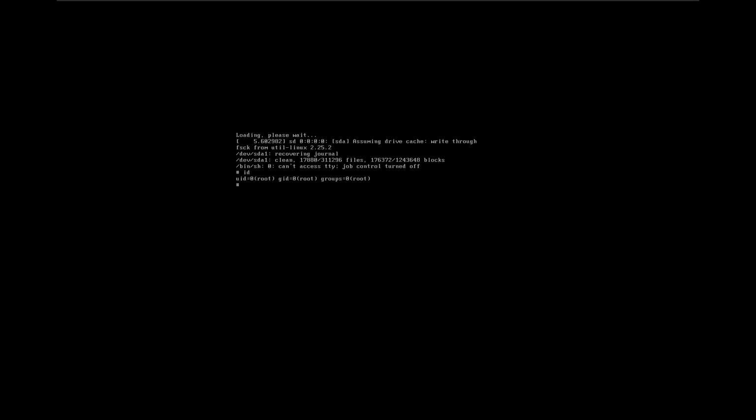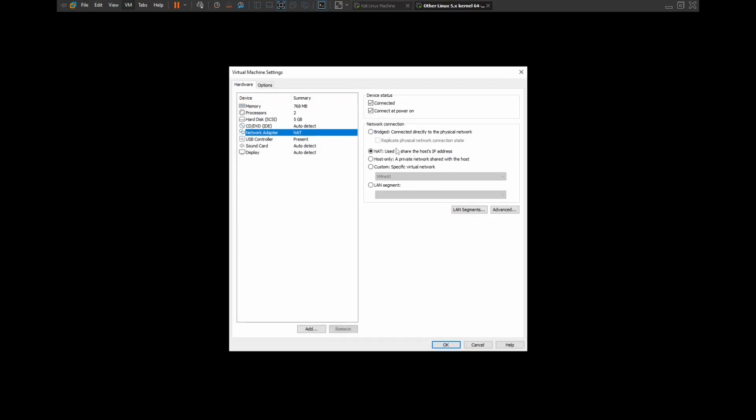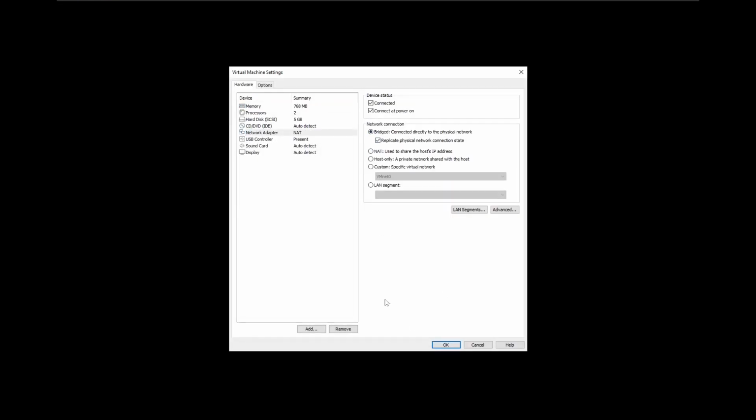So if we do id, now we're under root running a bash. You notice I do have root at none. So if I try to do ifconfig, I'm not going to have an IP for this machine. So I don't know the IP of this machine, right? Let's actually make sure I do have this, go to manage. Let's go to VM, go to settings. I want to check this for bridged, replicate the physical network state. Go to OK. If I do ifconfig, it's not going to work.